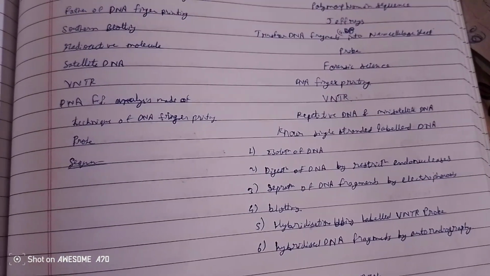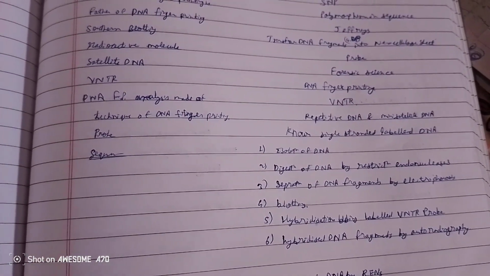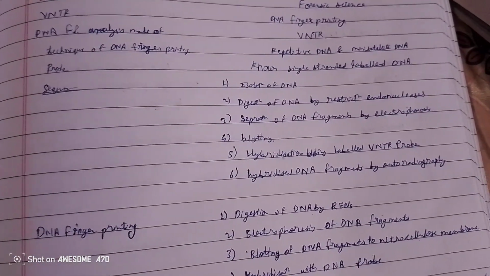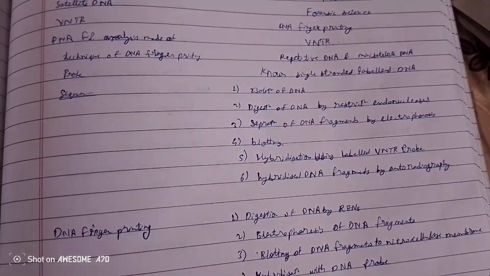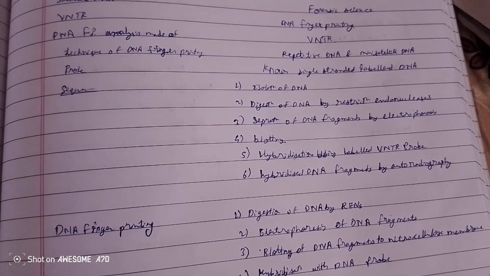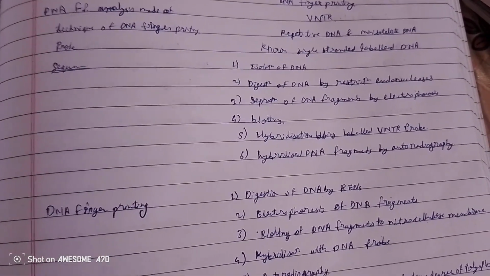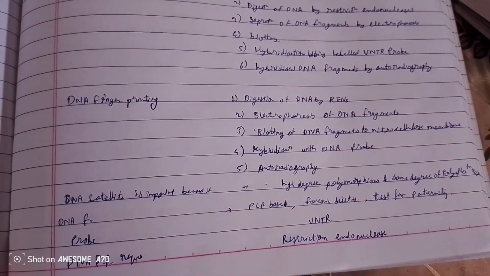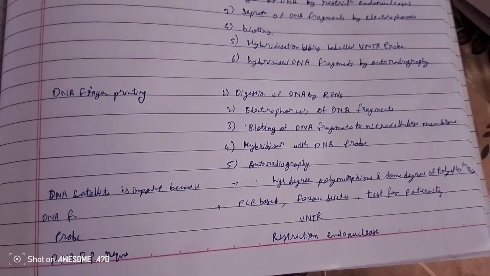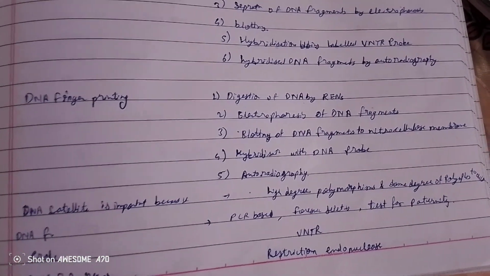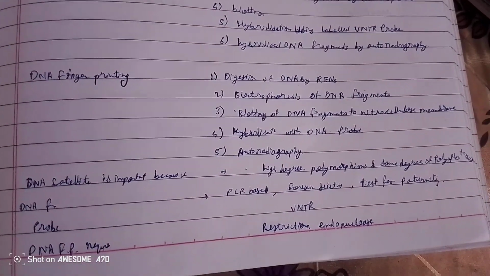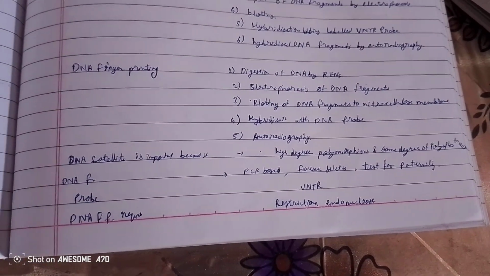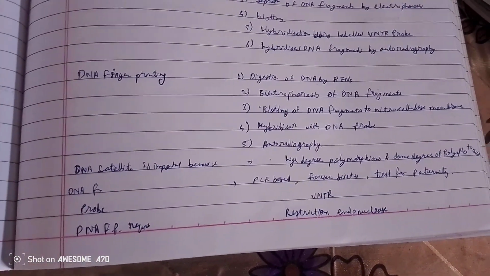The probe is a known single stranded labeled DNA sequence. The steps are isolation of DNA, digestion of DNA by restriction endonuclease, separation of DNA fragments by electrophoresis, blotting, and hybridization using a labeled VNTR probe, followed by autoradiography. Blotting of DNA fragments goes to a nitrocellulose membrane, hybridization with the DNA probe, then autoradiography.